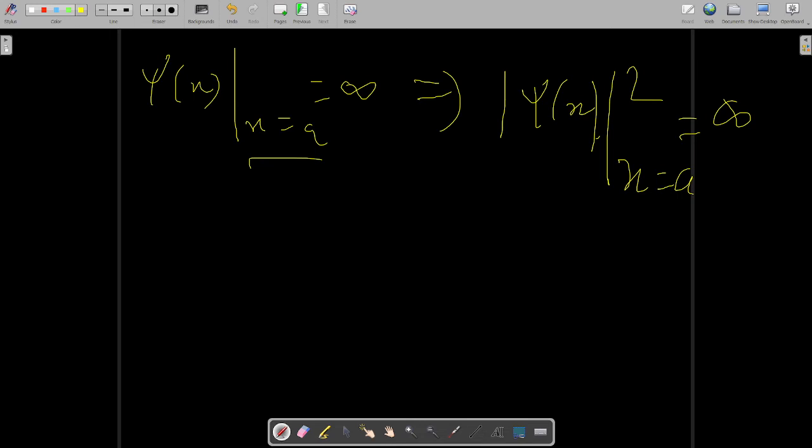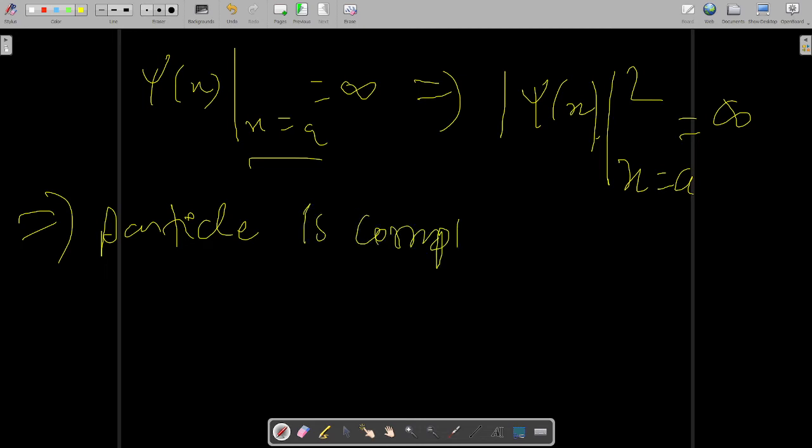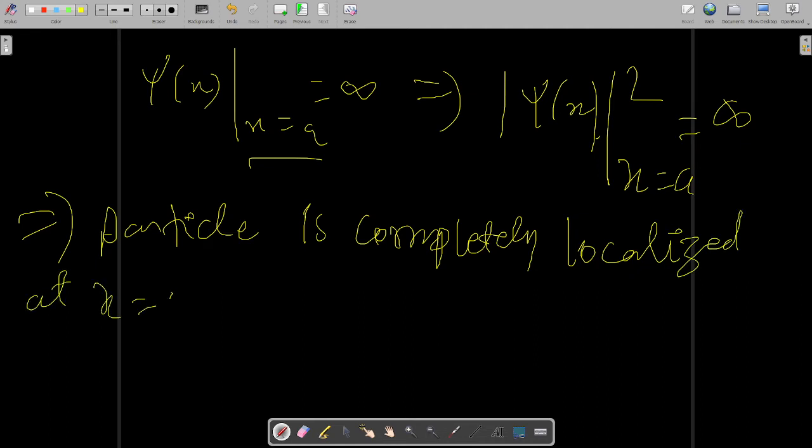So this basically implies that the particle is completely localized at x equal to a.